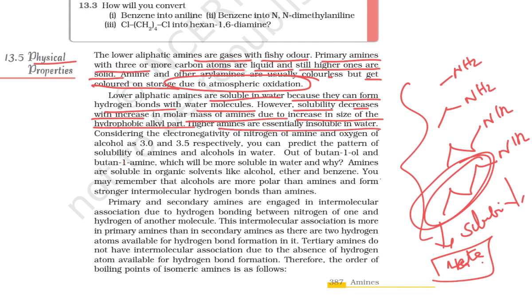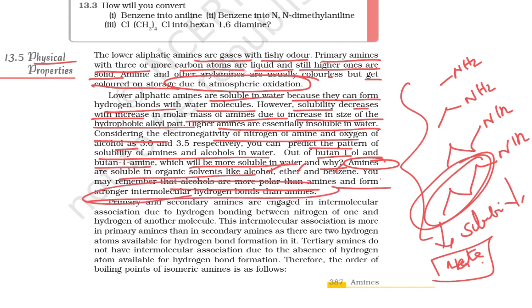Next, higher amines are essentially insoluble in water. Considering the electronegativity of nitrogen in amines and oxygen of alcohol, you can predict the pattern of the solubility of amines and alcohol in water. So butan-1-ol and butan-1-amine, which will be more soluble in water? Why? Amines are soluble in organic solvents like alcohol, ether, benzene. You may remember that alcohols are more polar than amines and form stronger intermolecular hydrogen bonds.